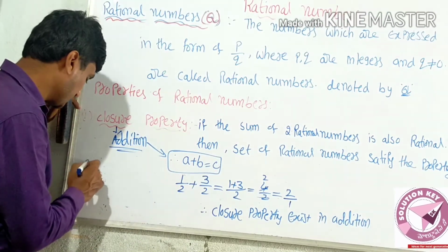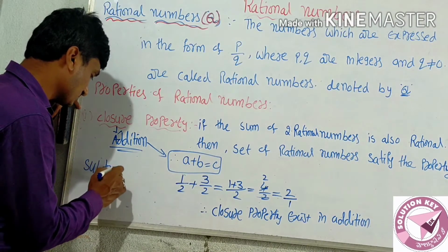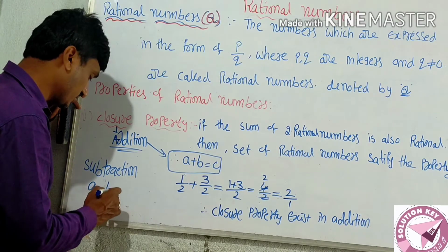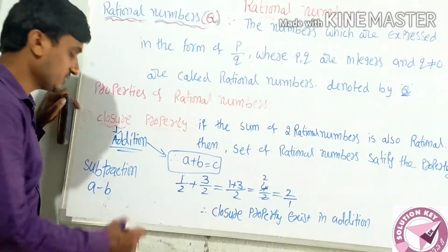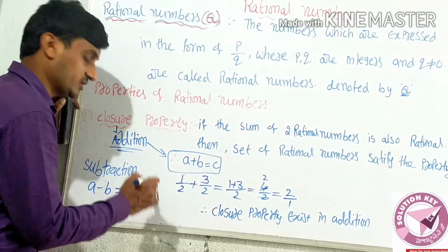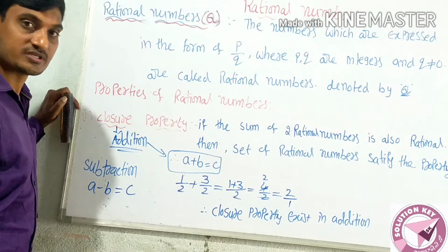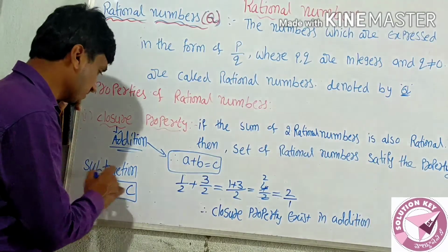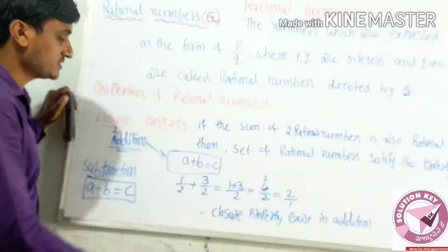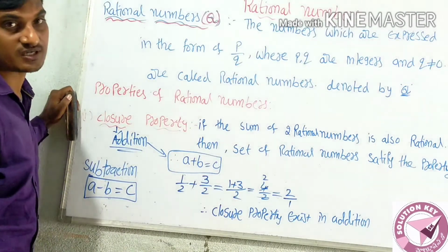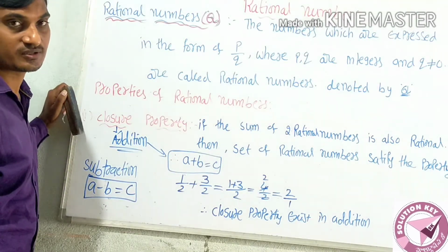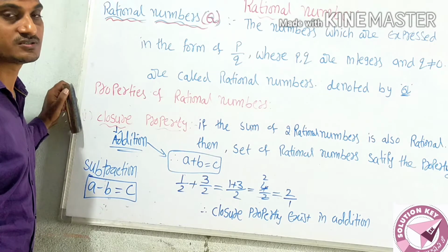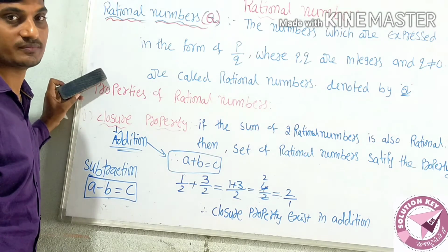Now you take subtraction. The condition is: A minus B, take any two rational numbers and subtract, and again you get a rational number. Is it possible or not? Try it once and say whether it exists or not. If it exists, write that the closure property exists in subtraction. If not, write that the closure property does not exist under subtraction of rational numbers.